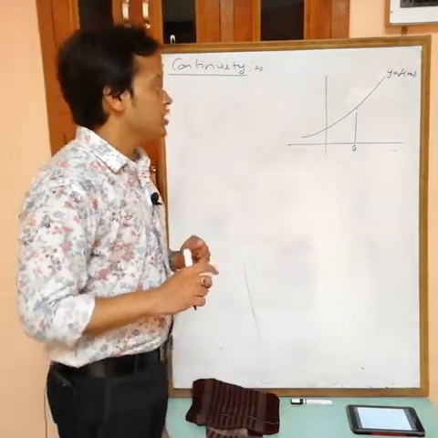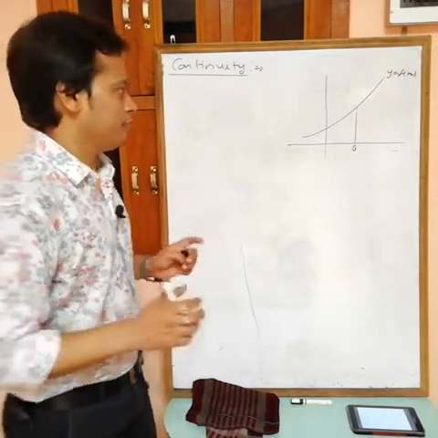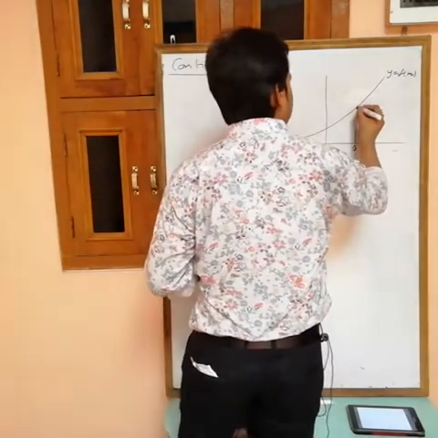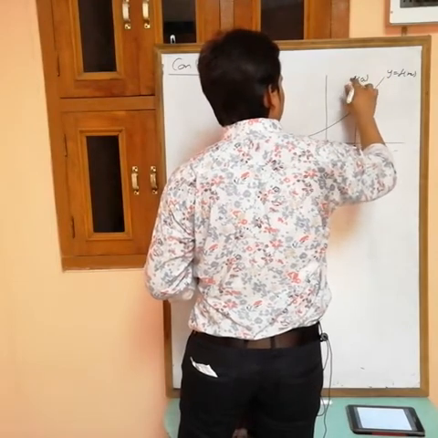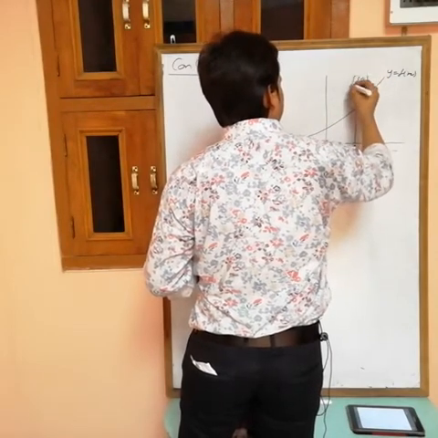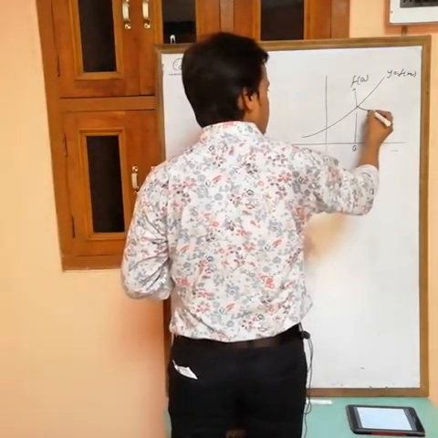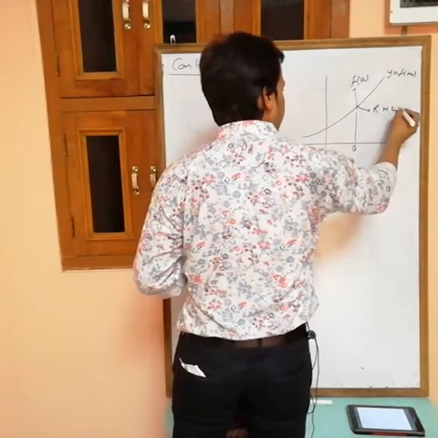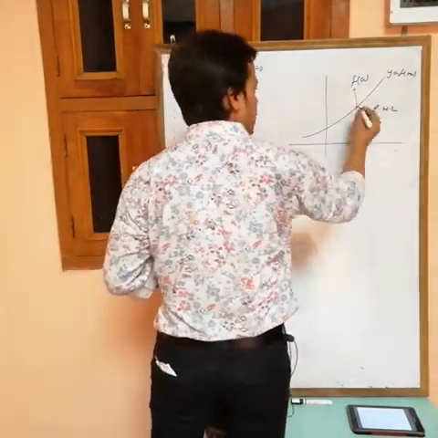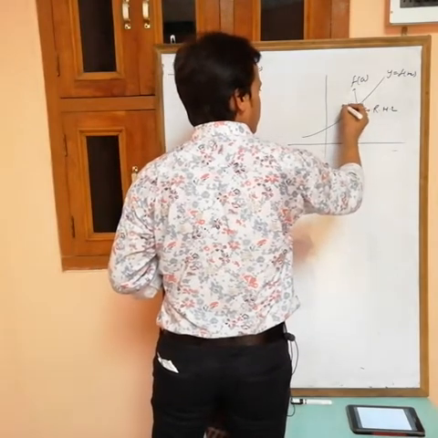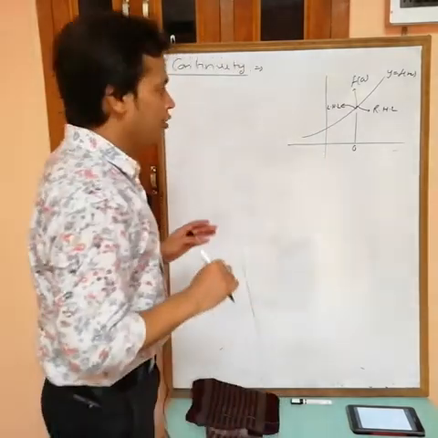Now, how to check numerically? It means in mathematical form, by using a formula. Simple. See, this is the value f(a), the value of the function at x equals a. Just next to f(a) is the RHL, and just previous is the LHL.